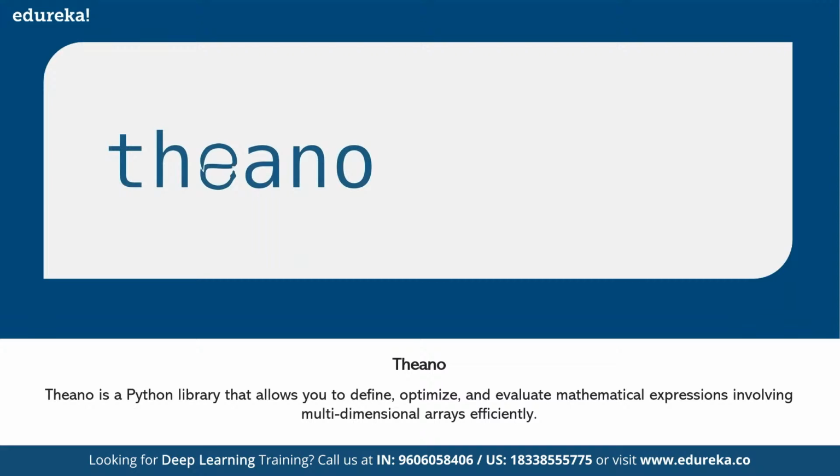And we have something called Theano. Theano is another deep learning framework, which we can use as an alternative to TensorFlow. It's a Python library which allows us to define, optimize, and evaluate mathematical expressions involving multidimensional arrays in an efficient manner. When I say multidimensional array, sometimes you will see people using the terminology called tensor.